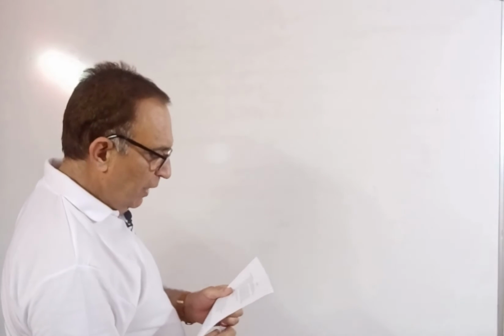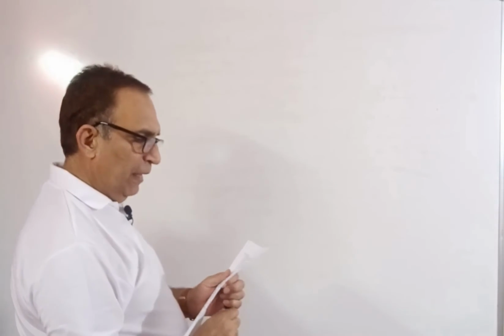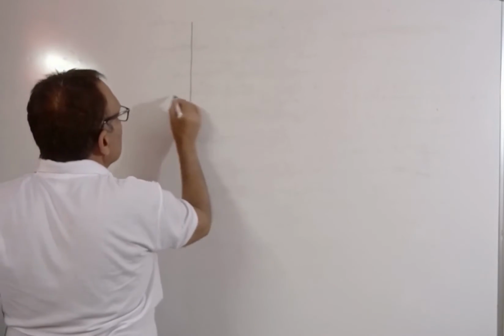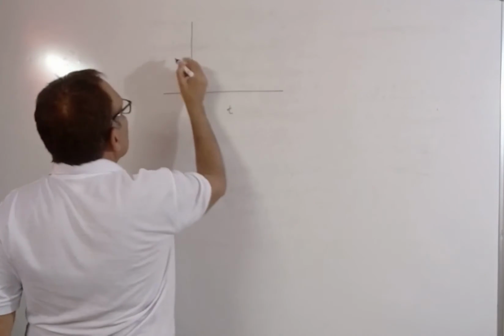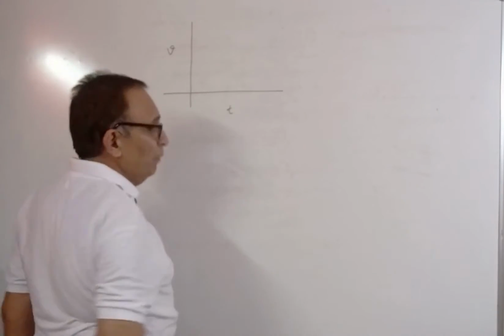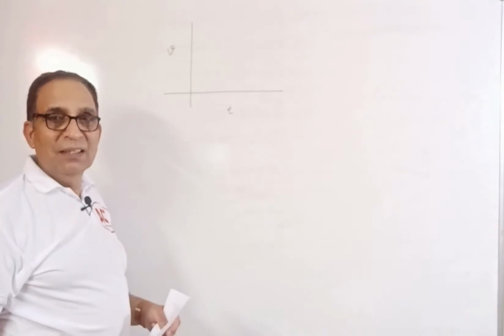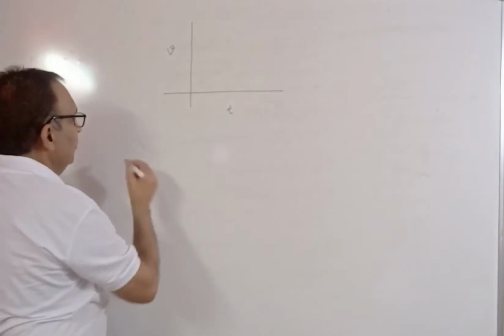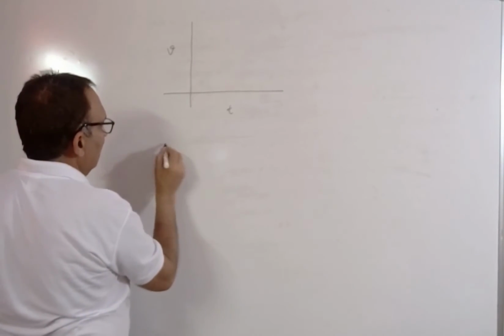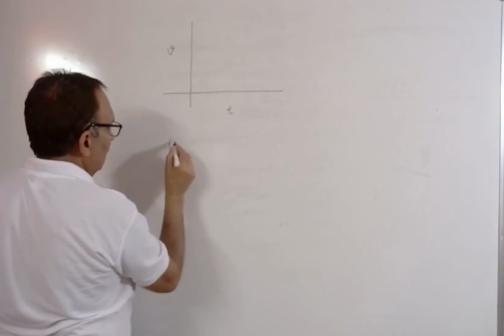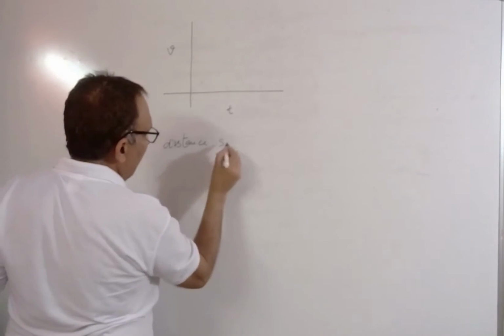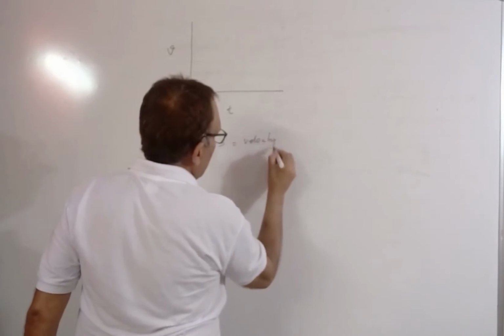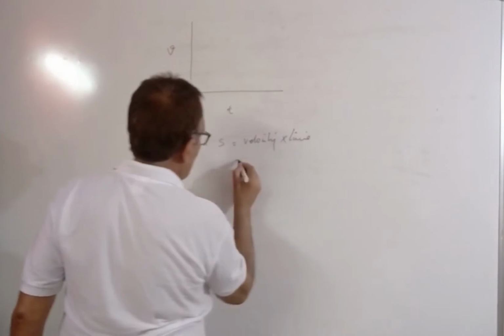It says, how can we get the distance of an object from a speed time graph? So here the same thing. Take this is t and this is v. This time it is v, velocity or the speed. How can the distance be found? So what is distance? Distance, or say S, is equal to velocity into time, V into T.